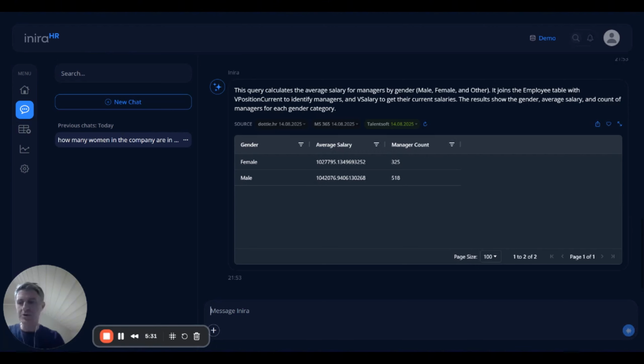Now, what you also can do is, if you want to get past working with your fixed structured data in your applications, you also have document data. So for example, unstructured information, maybe you have vacation policies, HR internal policy, guidelines, anything that you want to bring into the conversation that Inira can use to personalize the conversation and make it accurate for your company. That is also possible to do.